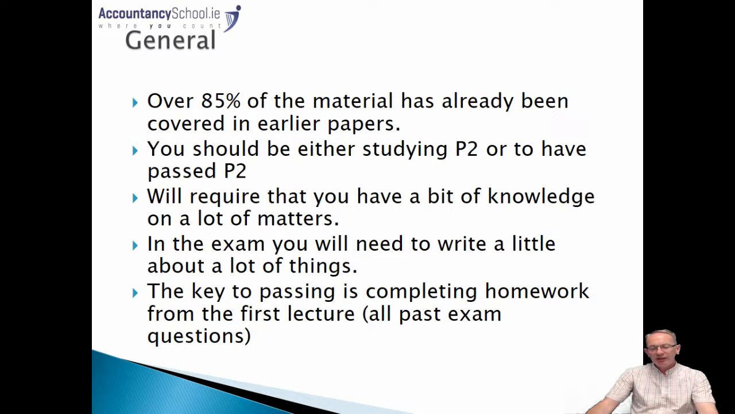Over 85% of the material has already been covered in earlier papers, so you would have seen a lot of this in your earlier auditing studies in the likes of F8, or if you covered a degree which gave you an exemption from perhaps F1 through to F9, you would have covered that material. As we've stated already, it would certainly be strongly advised that you're either presently studying the Strategic Business Reporting, formerly P2 paper, or perhaps you've done that already. It is possible to sit P7 without doing it, but you're doing yourself a decided disadvantage because the knowledge required in P7 takes all the P2 knowledge as being previously covered. It will require that you have a bit of knowledge on a lot of matters.